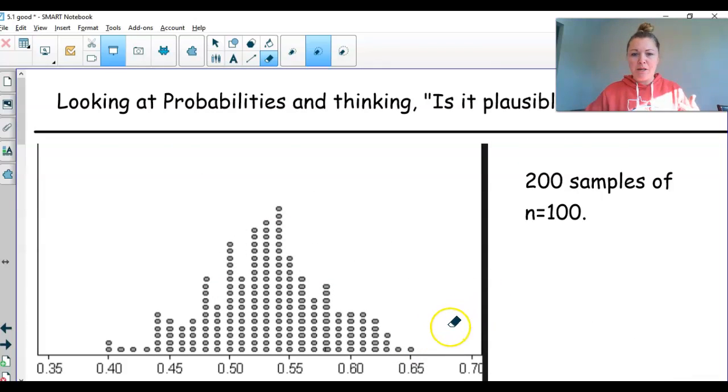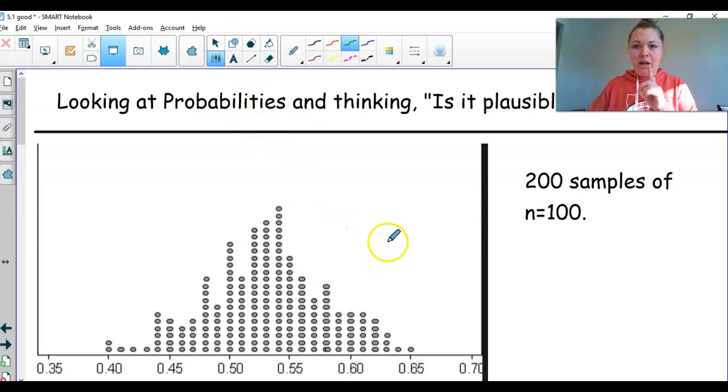So let me give you a little information here. Here's the story. We have a truth about a population of law students, just like we had a truth about flipping a coin and what proportion of the time it should be heads. The truth we know right now is that 53% of all law students are male. Now we're going to take a simulation of 200 samples. This computer generated 200 random samples of size 100, so each dot here represents 100 people being sampled.